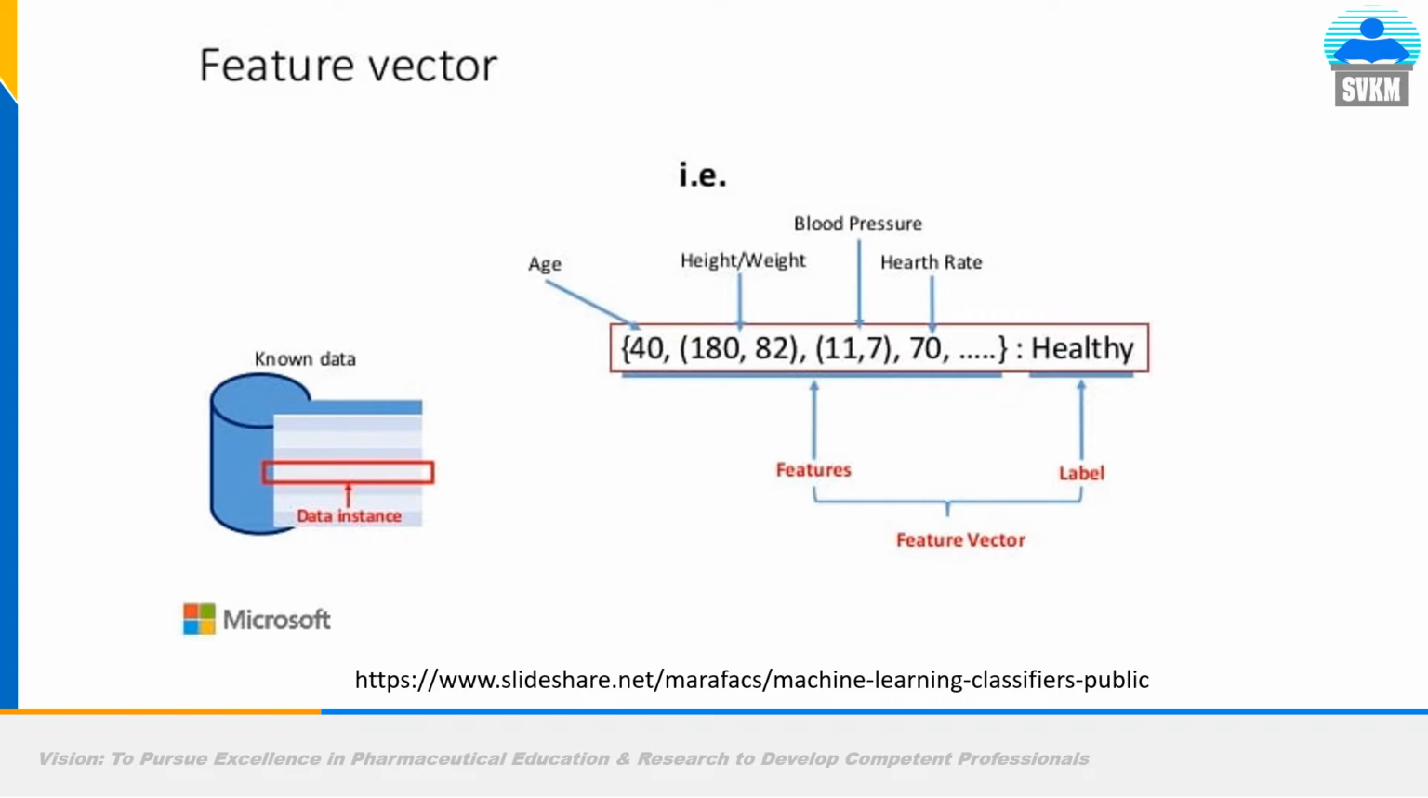So you see here in this rectangular box, which is a feature vector. A vector representing different features associated with the input. What is the input? Data of the patient or healthy volunteers. So what are the features? Age, for example, 40 years. Height or weight, 180 centimeters is the height, 82 is the weight in kilograms, for example. Blood pressure is 11 and 7. Heart rate is 70, and so on. If these are the input, the label is healthy. So likewise, you will have many rectangles. So these are the features.